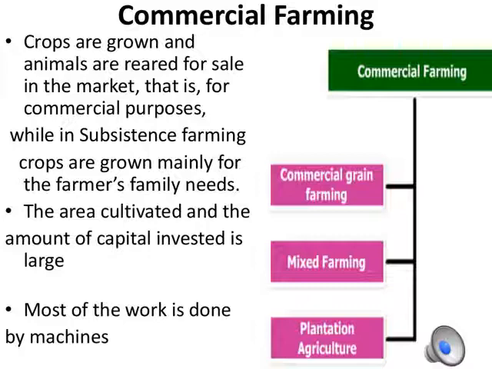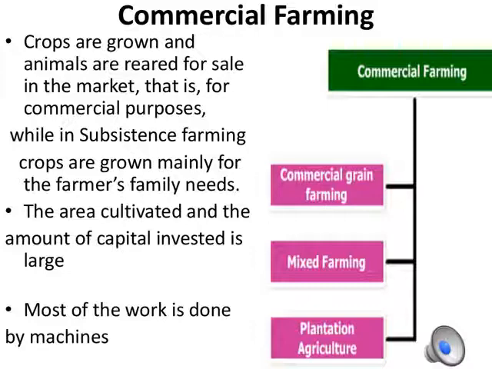The machines do most of the work in commercial farming. The crops that are grown and the animals that are reared under this are completely sold in the markets. Developed nations mostly perform this type of farming extensively. Commercial farming includes commercial grain farming, mixed farming, and plantation farming.